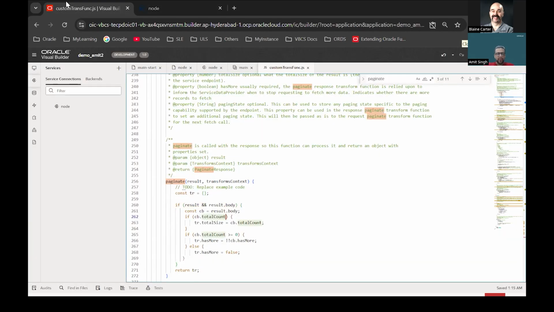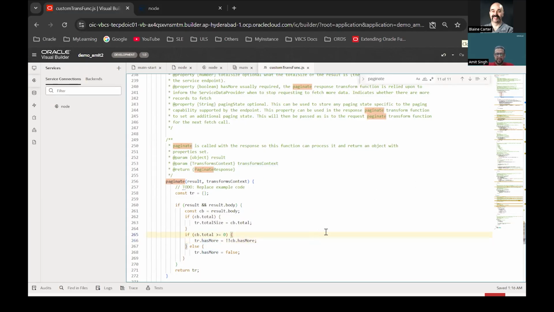So I can just go here and change this. Now, based on this, the has more property will be stored in the SDP properties, and SDP can decide whether it has to call the API again or not, as we have made the changes in both the request and the response transformation functions.